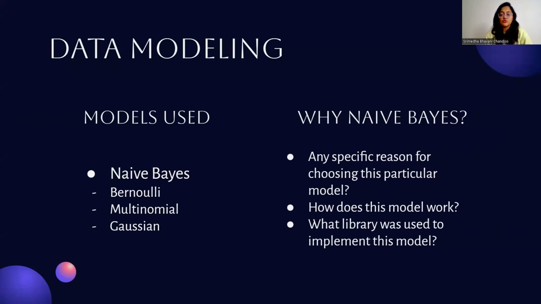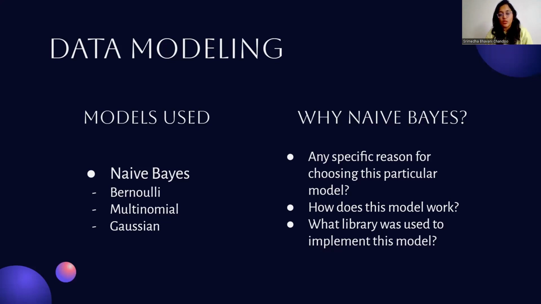When we were doing some research on which model to use, we understood that naive Bayes is one of the most commonly used when it comes to text classification and text analysis problems. And we did not want to go into deep learning and natural language processing models because that is too complicated for us right now. So out of all the easily implemented machine learning models available, naive Bayes was giving the best results for text analysis problems. And our project is very highly dependent on text analysis and classification. So we came to the conclusion that this was the best model to go ahead with.